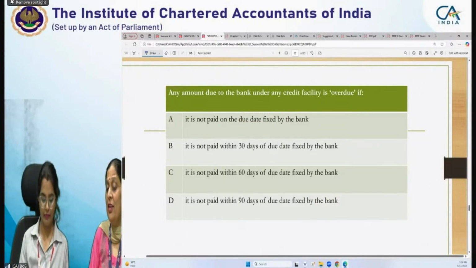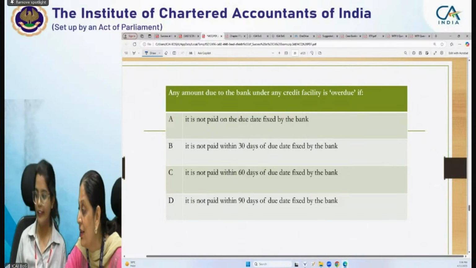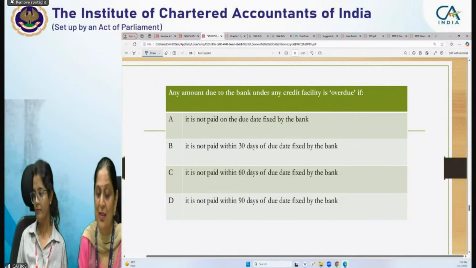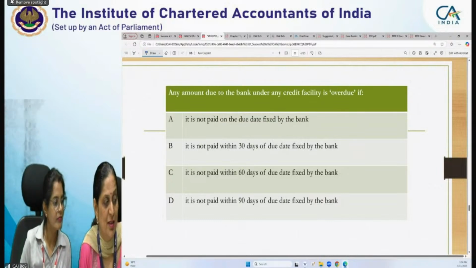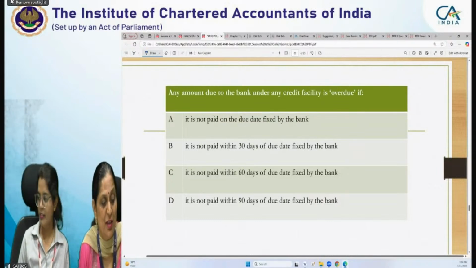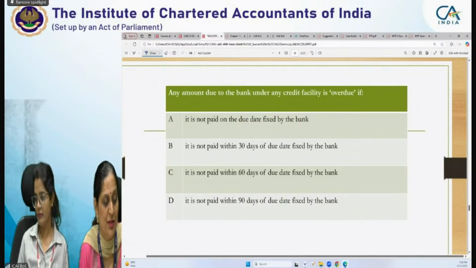So for a credit facility, already it is on credit, right? Yes, Rajli, right. Yeah. So a credit facility is already on credit. So again, whether we will give 30 days, 60 days, 90 days, or how we are going to proceed.